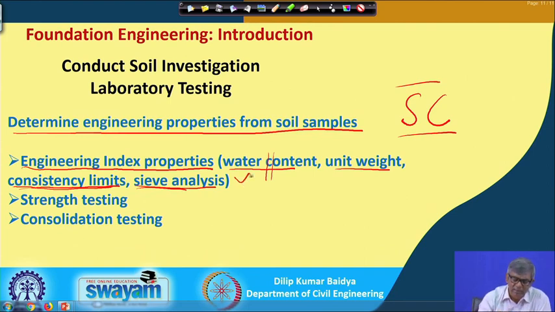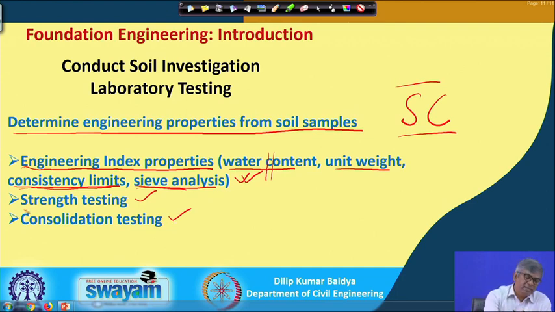Next part, these are actually index properties to qualitatively know the soil characteristics, but actual characteristics will be known by some advanced tests like strength test and consolidation test. Through the consolidation test, soil compressibility will be known, and the strength test tells the capacity of the soil, how much load it can take.